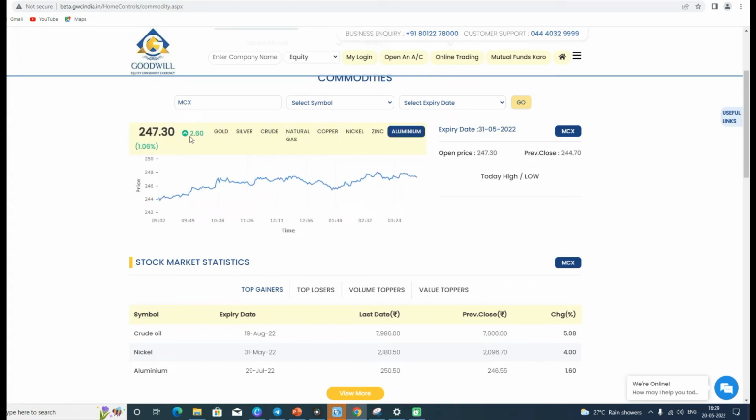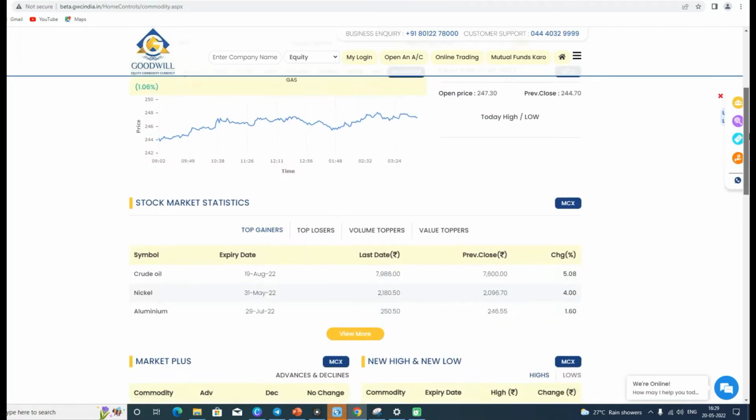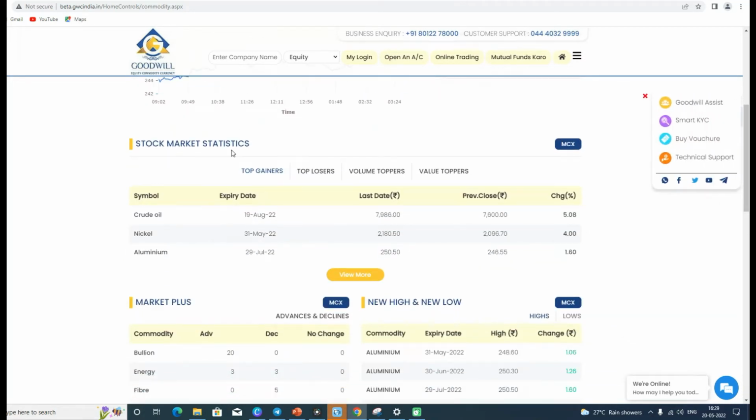And similarly to what we have already seen in the equity segment, we can make a comparison in stock market statistics, like the top gainers in terms of commodities. So from here we have crude oil, nickel, aluminum. But for top losers we have all these symbols and the expiry date.